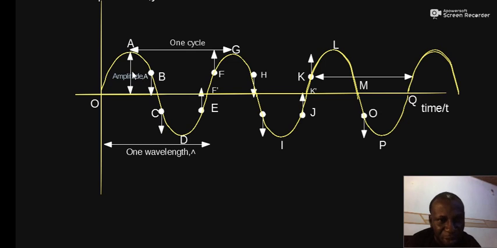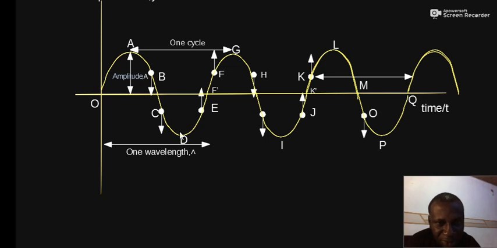As seen before in the definition, the amplitude is the maximum displacement from the equilibrium position. We have already seen that this line represents the equilibrium position or the rest position. We can also see the maximum displacement of the wave as the maximum distance from the trough to the equilibrium position.